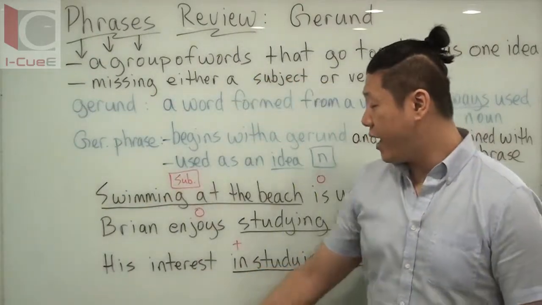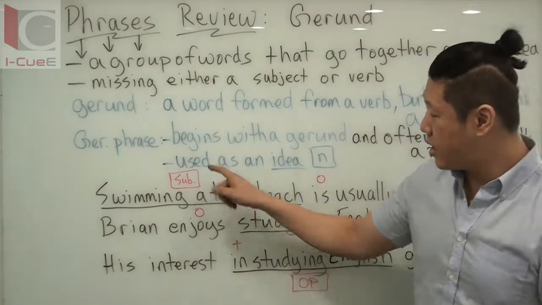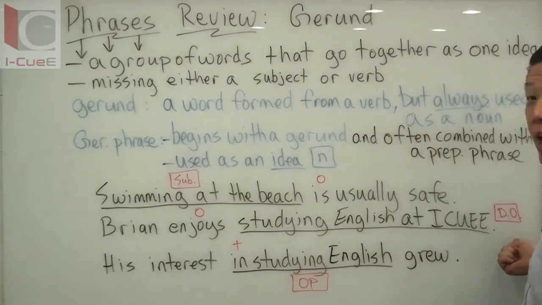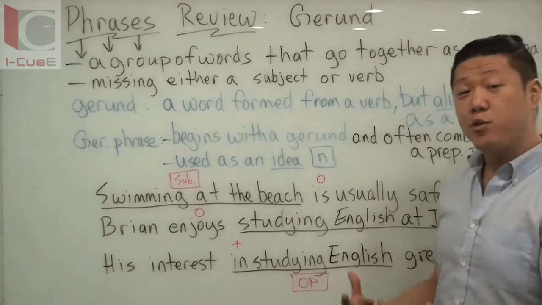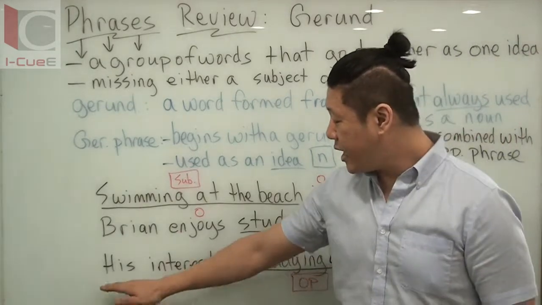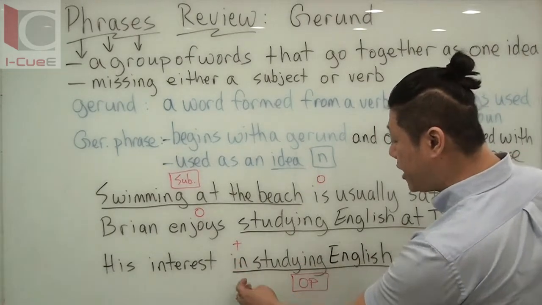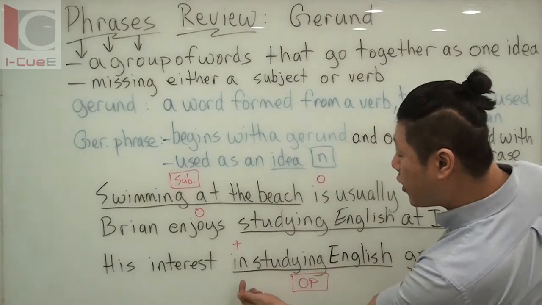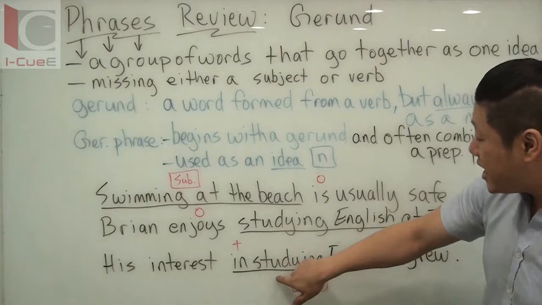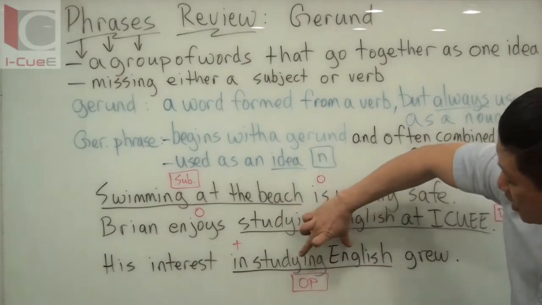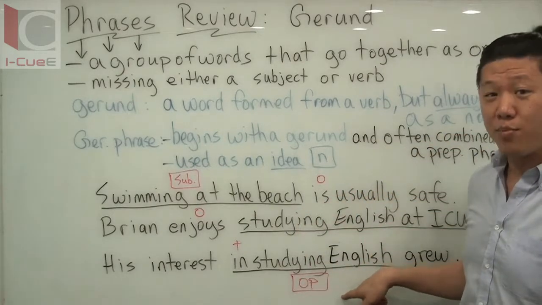Our last sentence that we have: his interest in studying English grew. So we had a subject example of a gerund phrase. We have a direct object example of a gerund phrase. Here is an example for object of preposition. So we have his interest grew is your sentence. Here is the prepositional phrase, in studying English. But you're starting with a preposition, the words that go together. Studying English, studying is your gerund. Studying English is your gerund phrase.